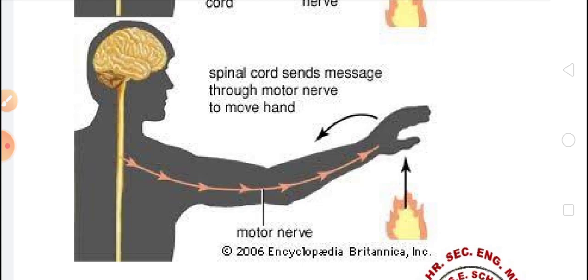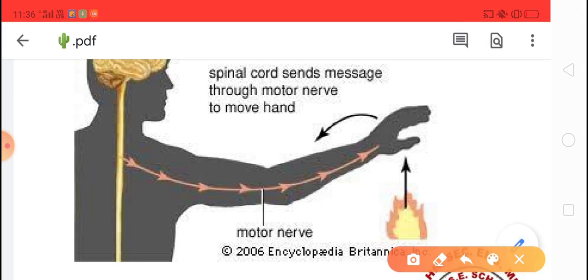So motor nerves are the nerves which carry the message from the brain to the sense organs or other parts of our body.